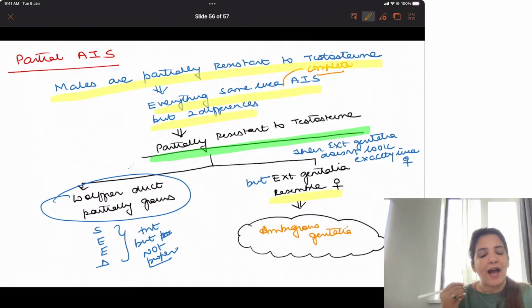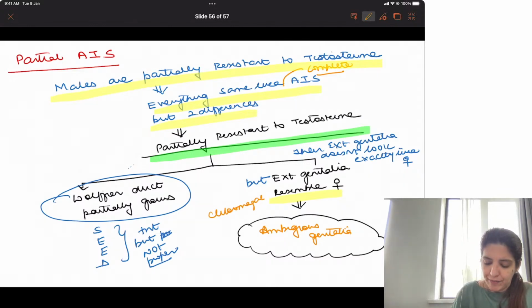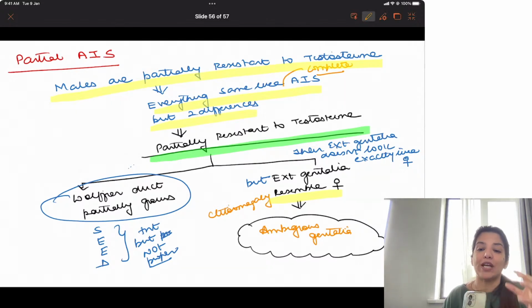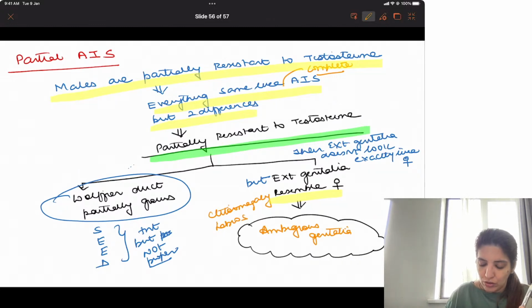So in ambiguous genitalia, they can use any term. They can say there is clitoromegaly, because we are going to take them as females and we will find their clitoris large in comparison to a female. We are going to use the term clitoromegaly. Labioscrotal fusion. Right?